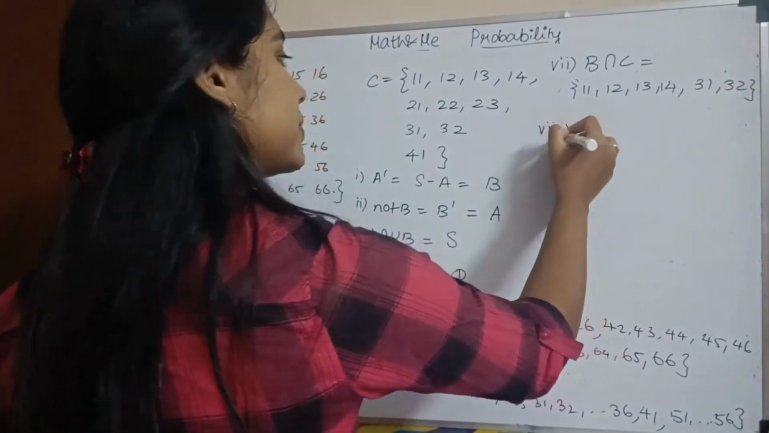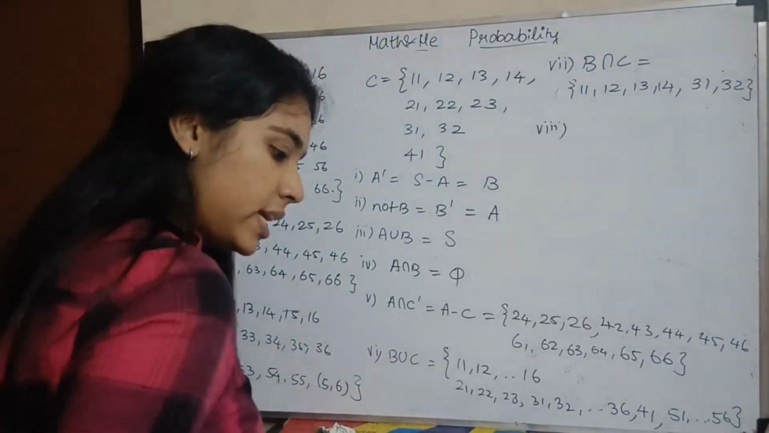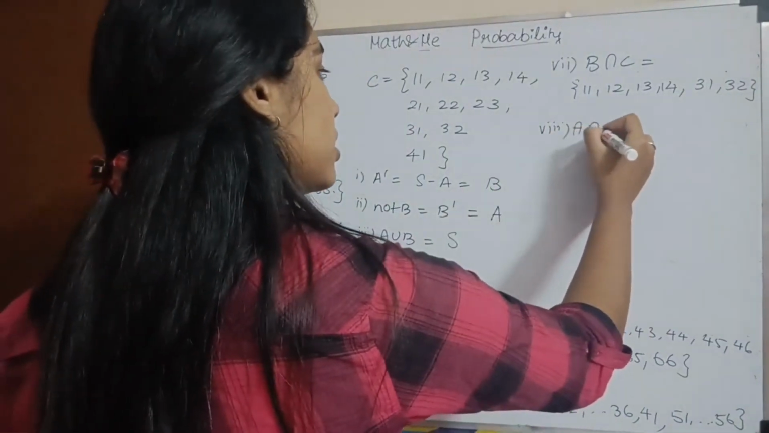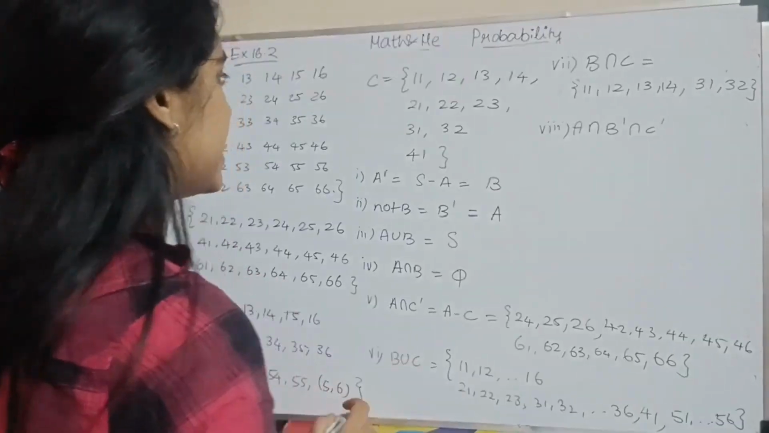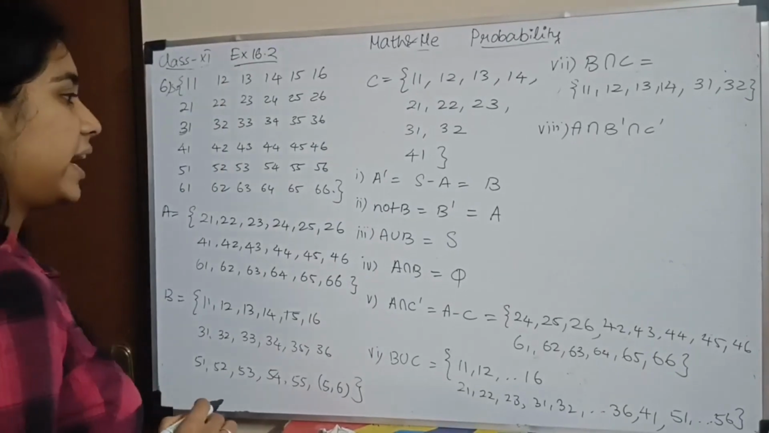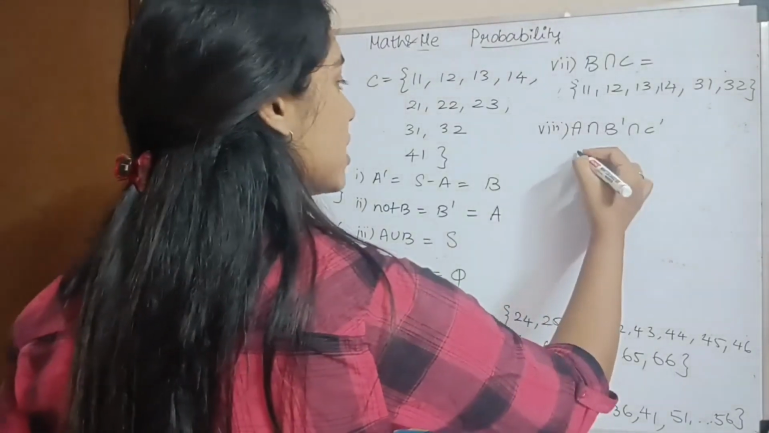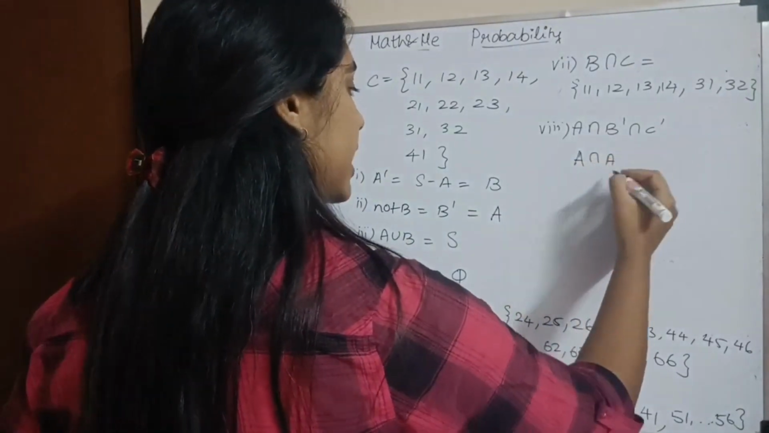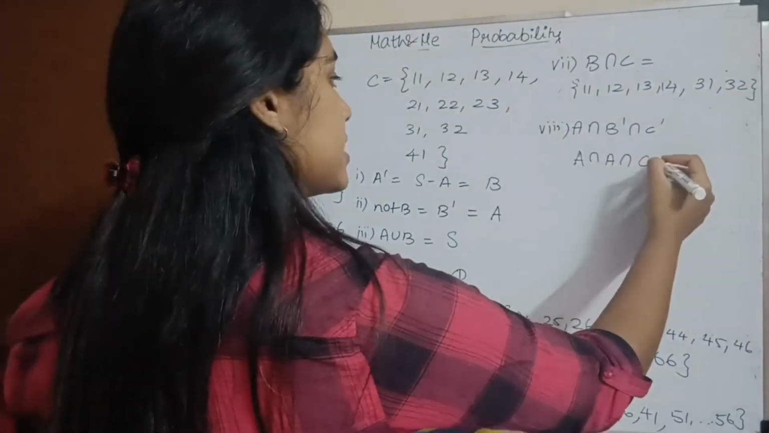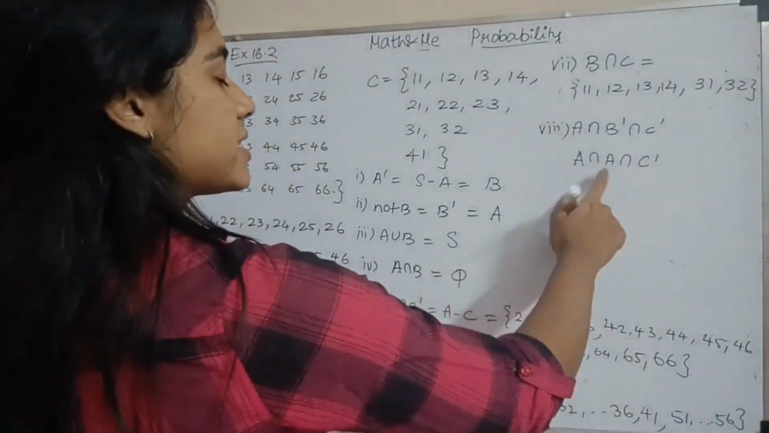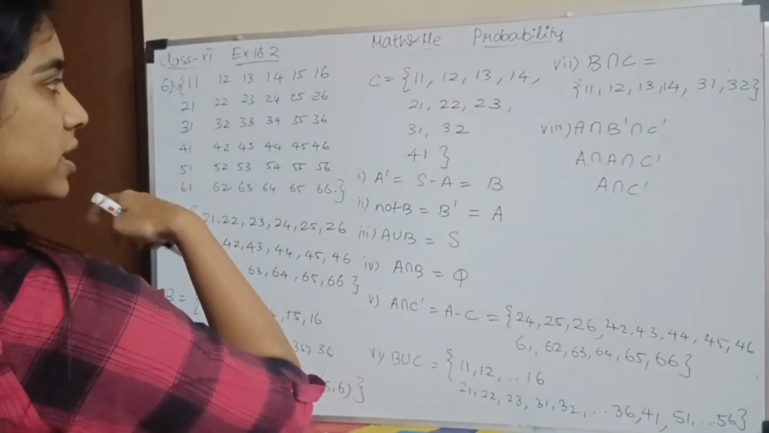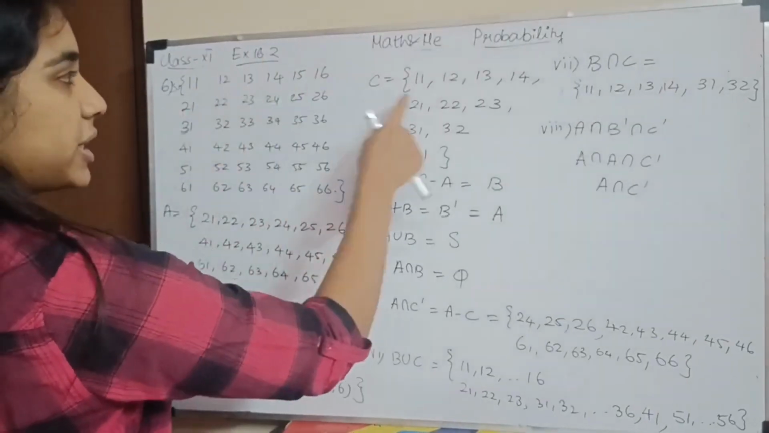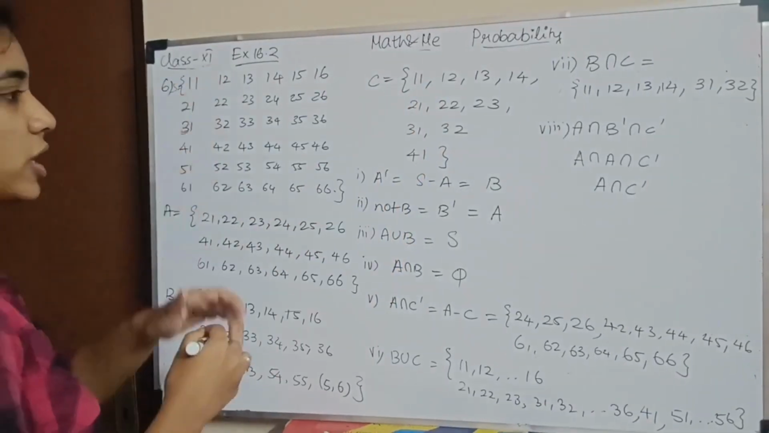Okay. 8th subsection, A intersection B dash intersection C dash. A intersection B dash is nothing but A. So I can write it as A intersection A intersection C dash. So what is A intersection A? A itself. So A intersection C dash. C dash is the numbers that are in the sample space but are not in C, correct?